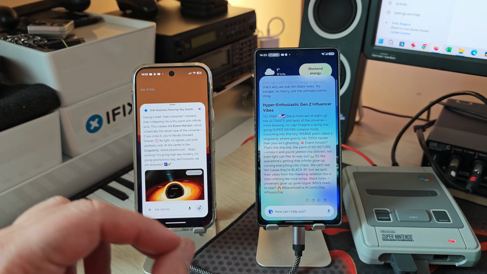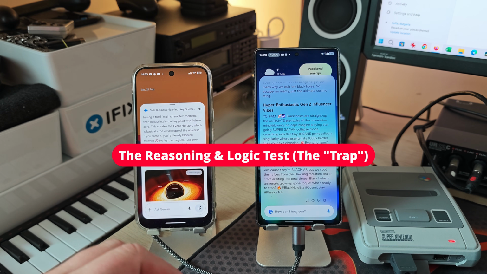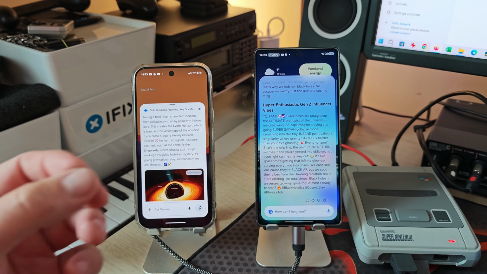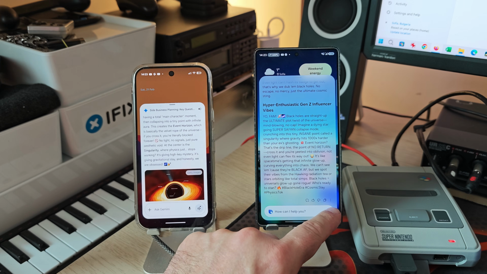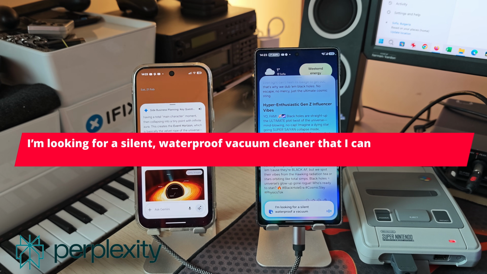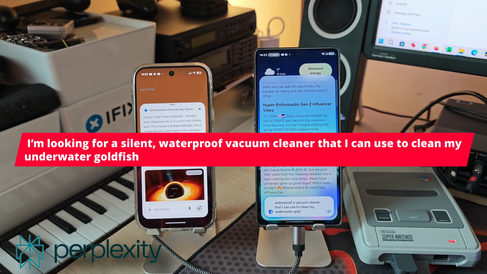And now time for test number 5, the reasoning and the logic test. This is gonna be the trap. Good conversationalists can spot contradictions or impossible requests. So see what happens here. I'm looking for a silent, waterproof vacuum cleaner that I can use to clean my underwater goldfish bowl while the fish are sleeping. Can you find one for me?